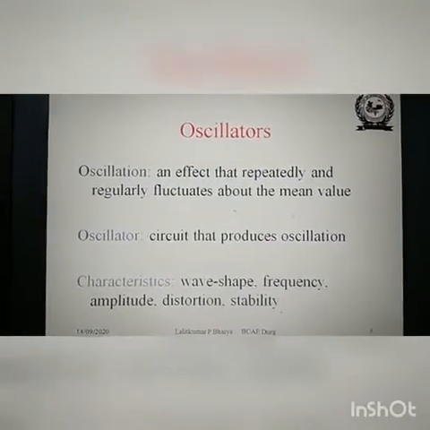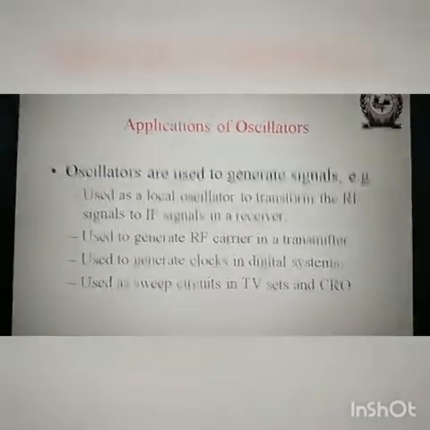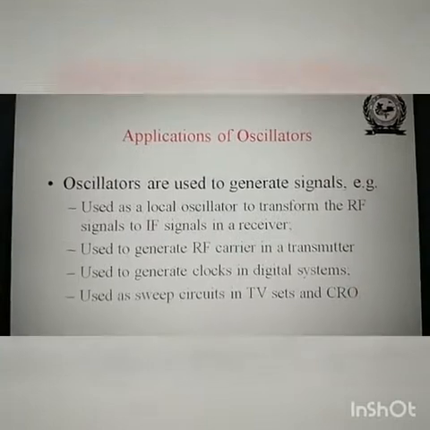These are the characteristics which we want to see in the oscillators. Later on, what are the applications of the oscillators?